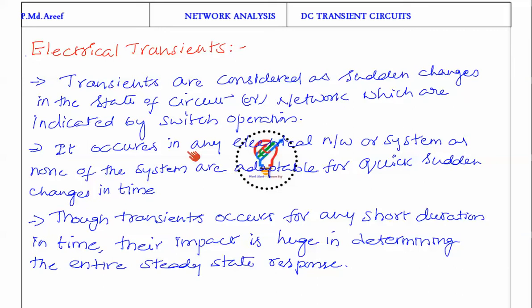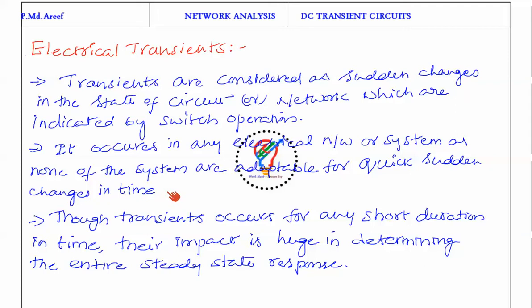It occurs in any electrical network, either series RL, series RLC, parallel RL, parallel RLC, any network or any system. Either an electrical system or a mechanical system, as none of the systems are adaptable to quick sudden changes in time. Why? Because every system has its mass.